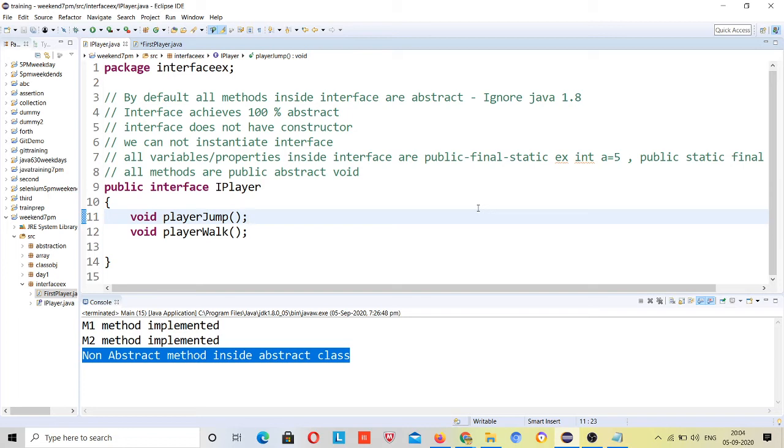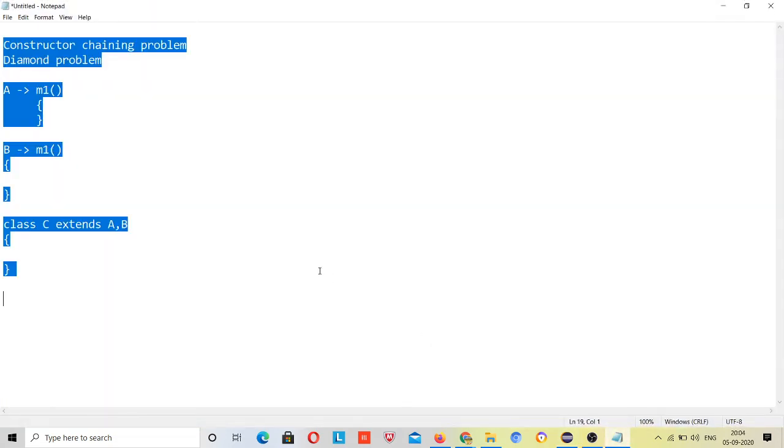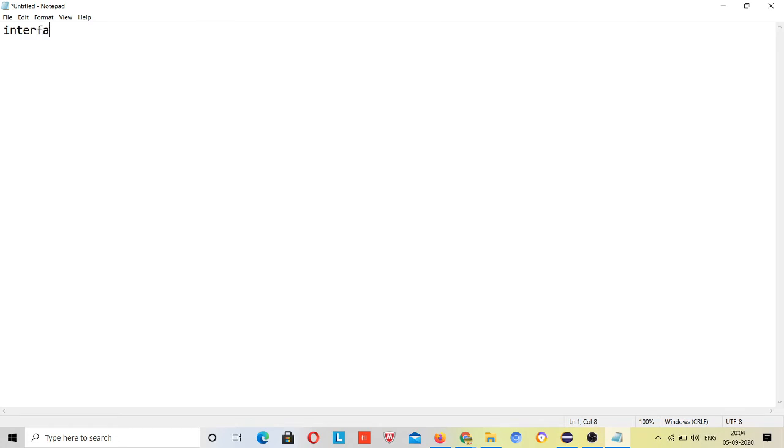I have defined 5 rules, so I am interface A. But different versions come, different sets of rules and functionalities come into the game.